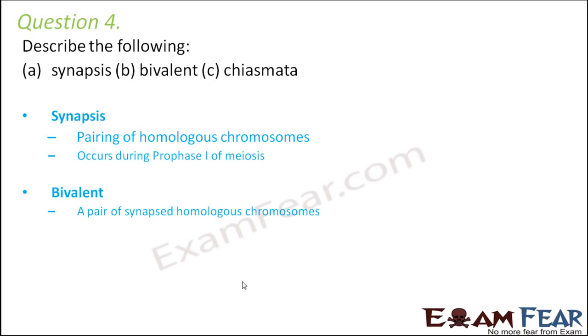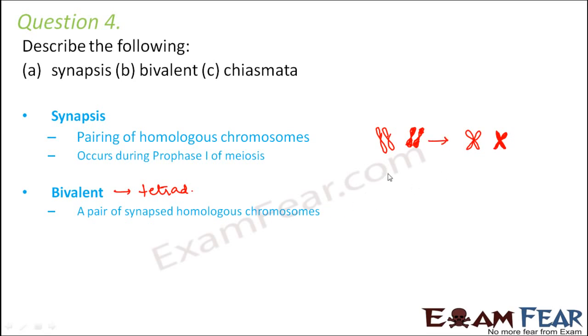So next is bivalent. Bivalent is another name for tetrad. That is when the homologous chromosomes group together to form a group of 4 chromosomes. So a pair of synapsed homologous chromosomes. So first synapsis will take place. How? Let us suppose this is the maternal chromosome and this is the paternal chromosome. So in synapsis, what will happen? They will pair up, something like this. So that is how synapsis occurs.